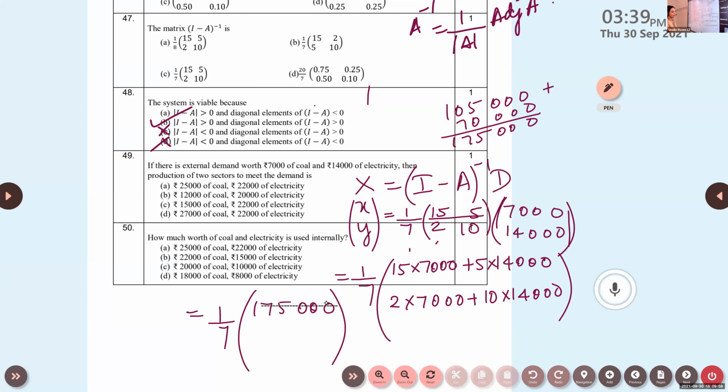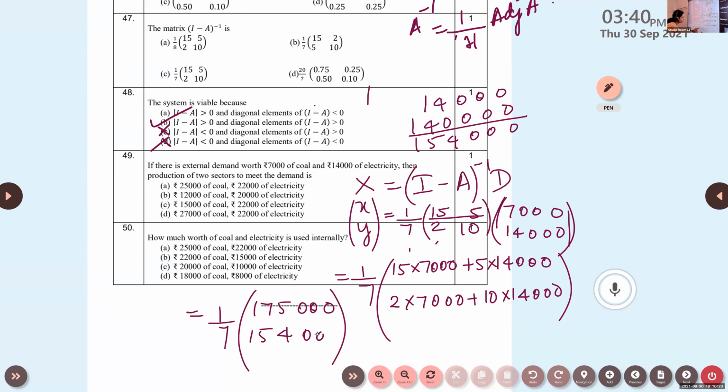Again, for the next one, 2 into 7,000 means 14,000, plus 10 into 14,000 will be 140,000. So when you add this, it is 154,000.